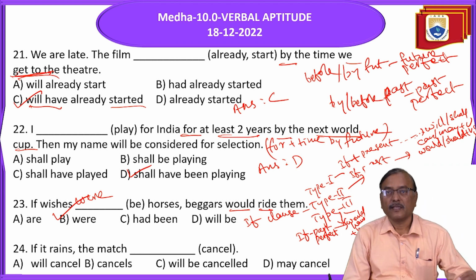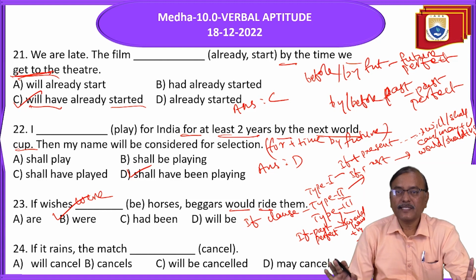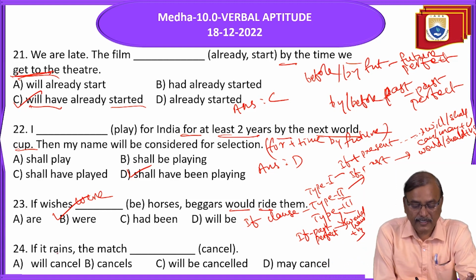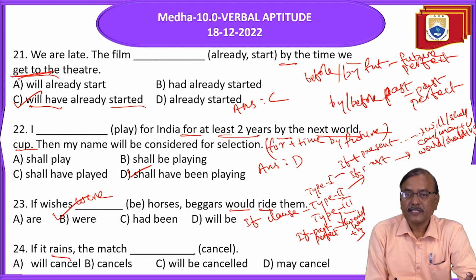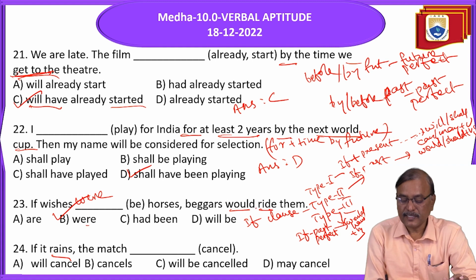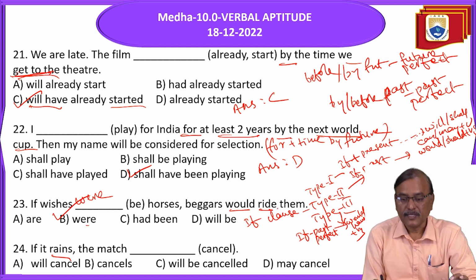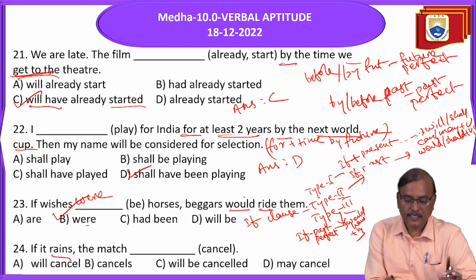Is it clear? In if clauses there are mainly 3 types. If side present tense, this side will, shall, like that. If side past, this side would, should plus V1 form. So this is type 2.